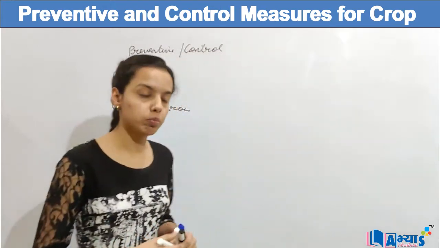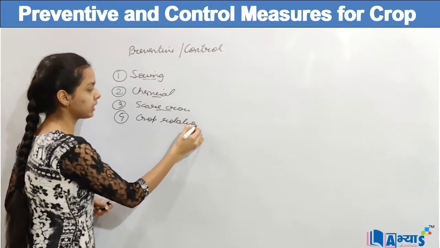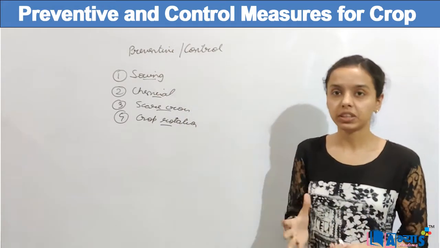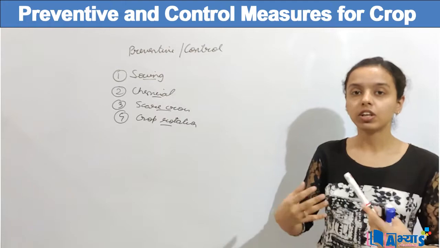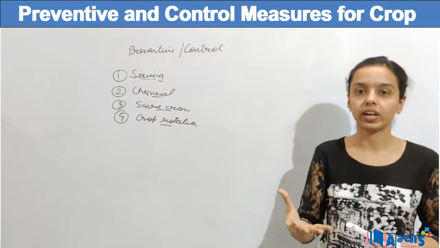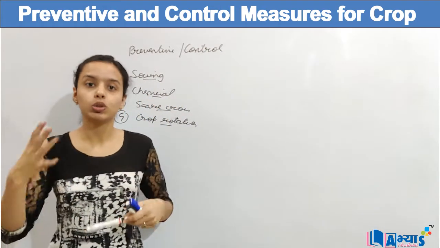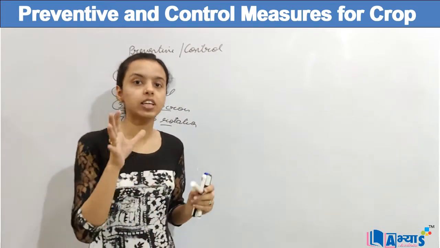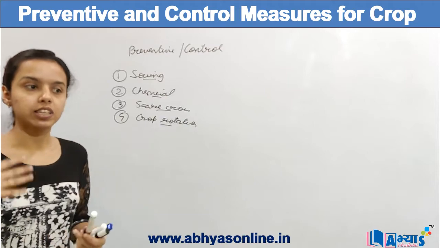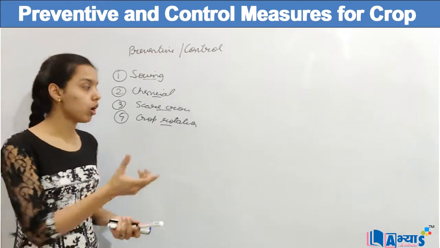The next important step that could be done is crop rotation. Basically, crop rotation means that the crops are rotated after a certain period of time. That means if I grow one crop for 1 year, I will grow the next crop for the whole second year. This ultimately helps in replenishing the soil. After a period of time, the soil loses its nutrients, and the soil needs time to regain these nutrients. And for regaining the fertility of the soil, we always prefer crop rotation. It is generally of 3 types, that is 1 year, 2 year and 3 year. I have discussed all these 3 types in the video on crop rotation.